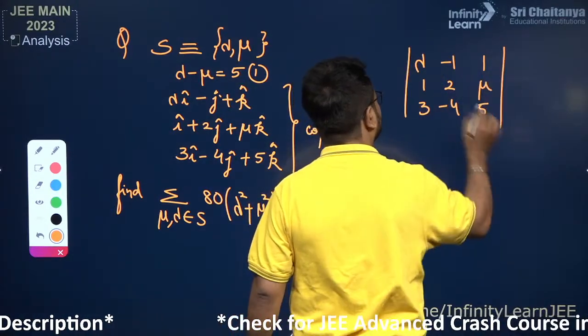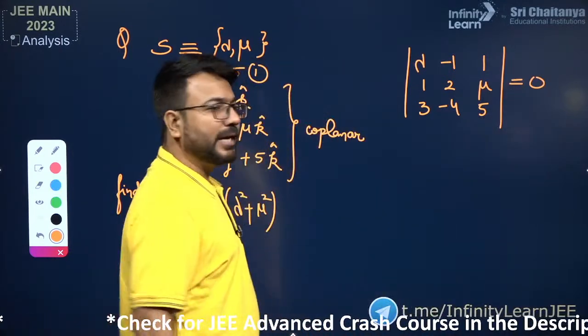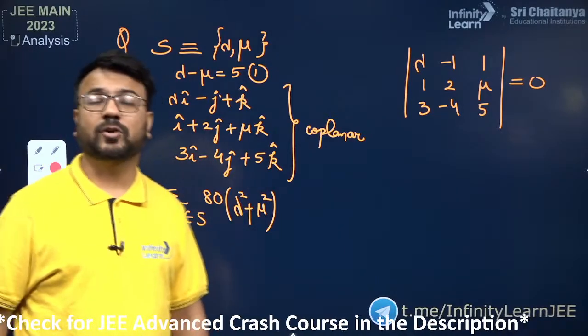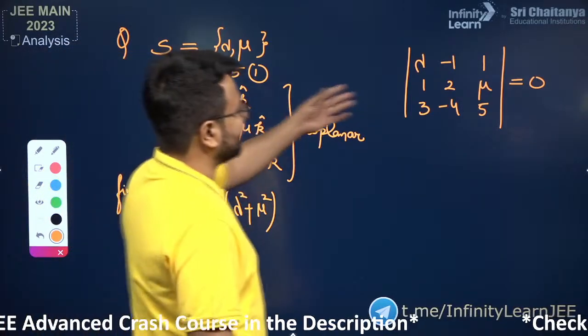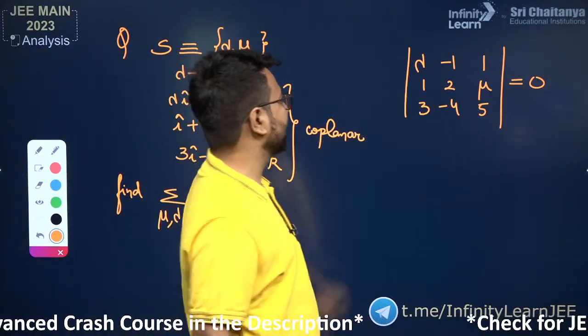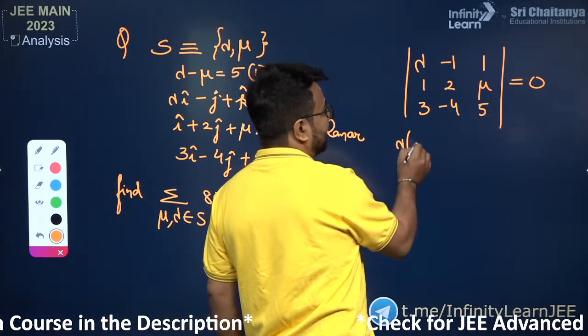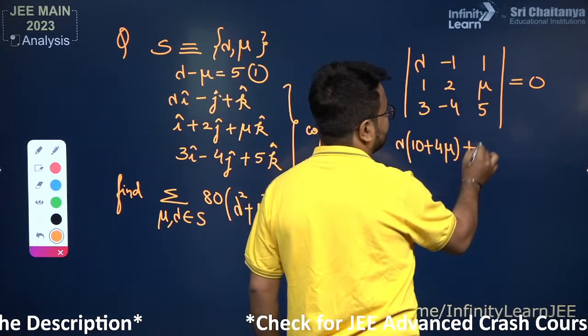The determinant of this will be equal to 0 because the vectors are coplanar. You can also understand it with the help of the vector triple product, A cross B dot C, which can be written in the form of a determinant equal to 0. Let us try to expand it. If I expand using the first row, it will be 10 minus of minus 4 mu, which becomes plus 4 mu. So this is plus 1.